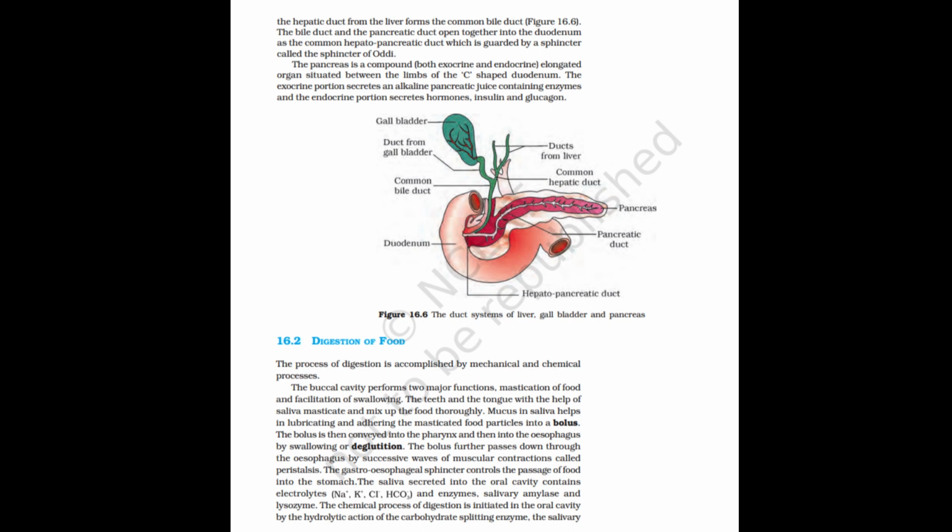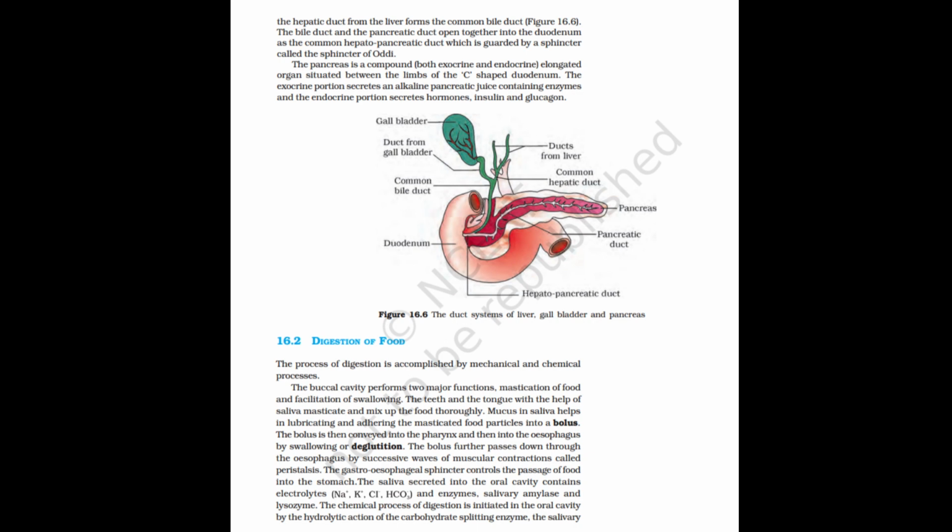Digestion of food. The process of digestion is accomplished by mechanical and chemical processes. The buccal cavity performs two major functions: mastication of food and facilitation of swallowing. The teeth and the tongue, with the help of saliva, masticate and mix up the food thoroughly. Mucus in saliva helps in lubricating and adhering the masticated food particles into a bolus. The bolus is then conveyed into the pharynx and then into the esophagus by swallowing or deglutition.